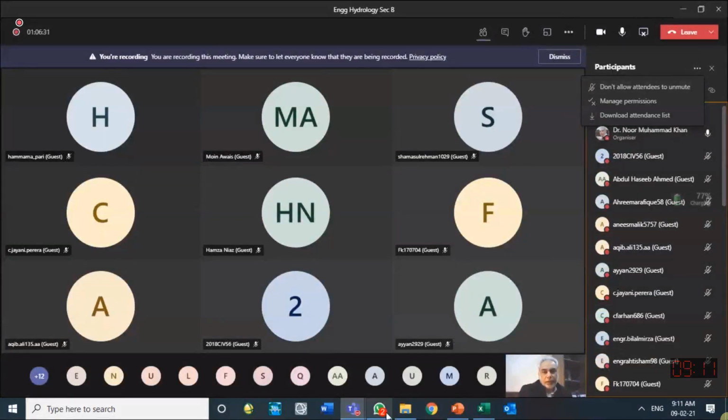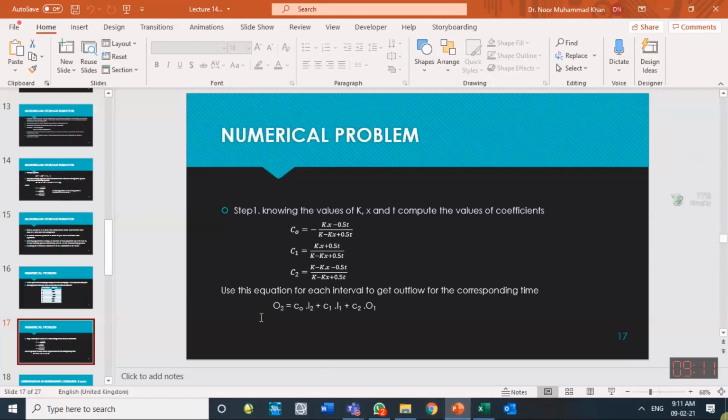Okay, in continuation, if K and X are known to you, if the inflow hydrograph is known to you, and the initial outflow is known to you, this is the method to calculate the next time step outflow, and then the next time step outflow, and then the next time step outflow, and the whole hydrograph. Up till now, any question?